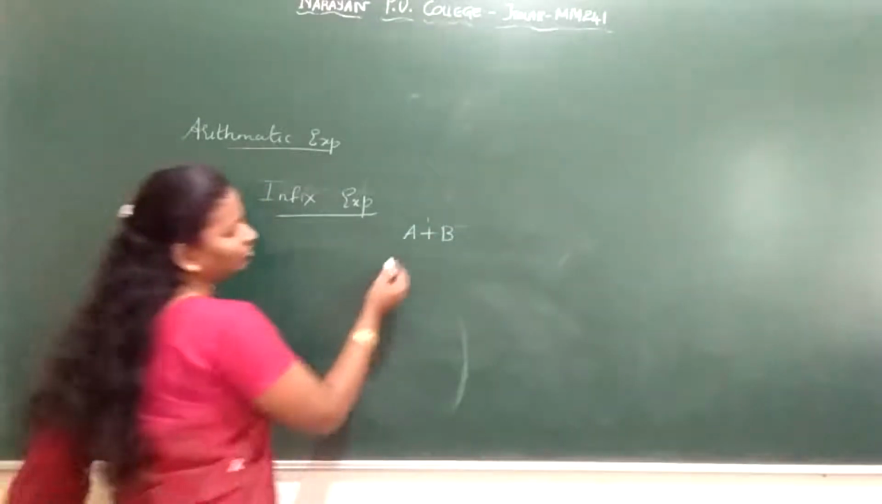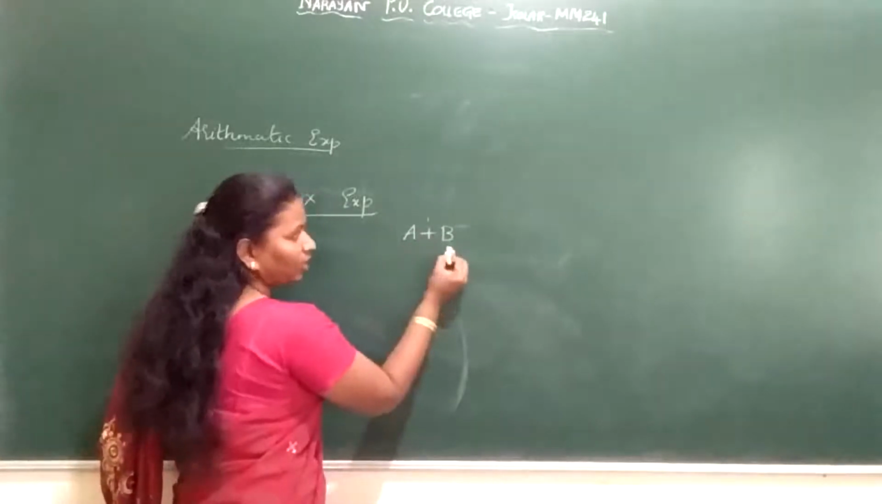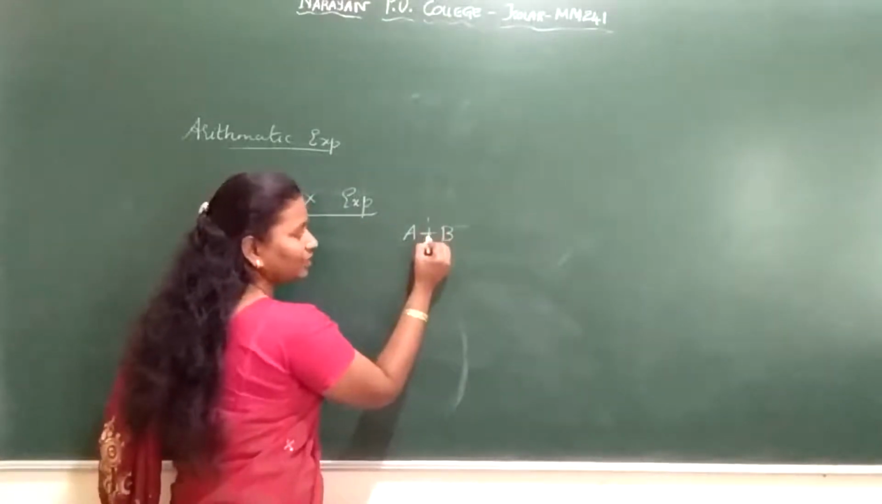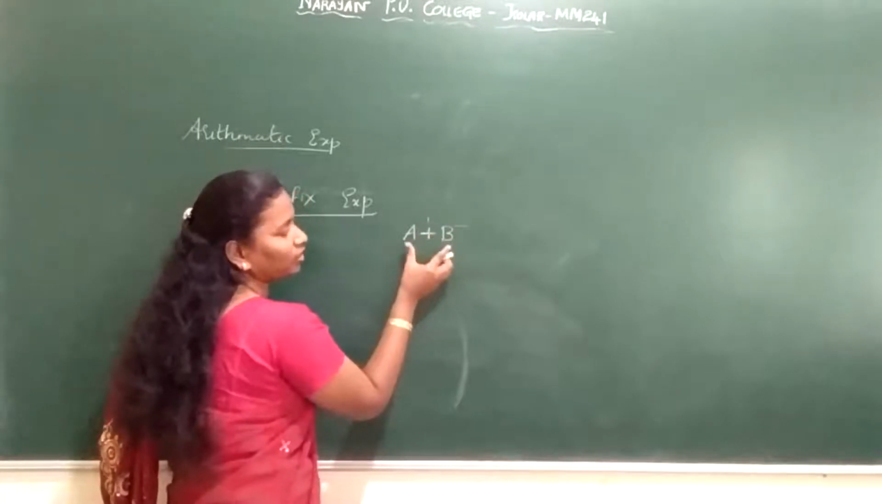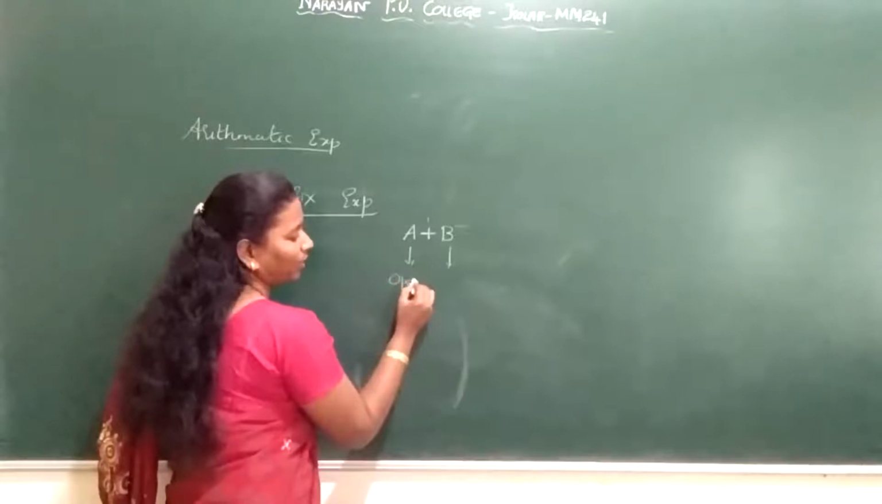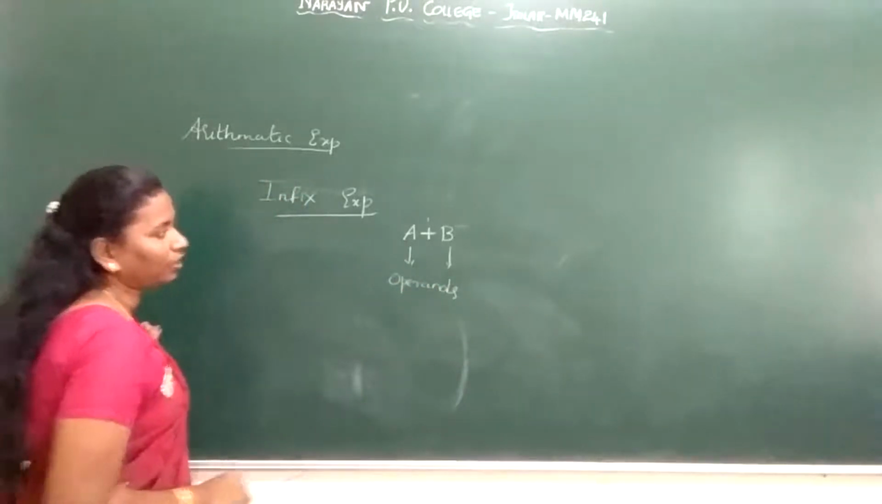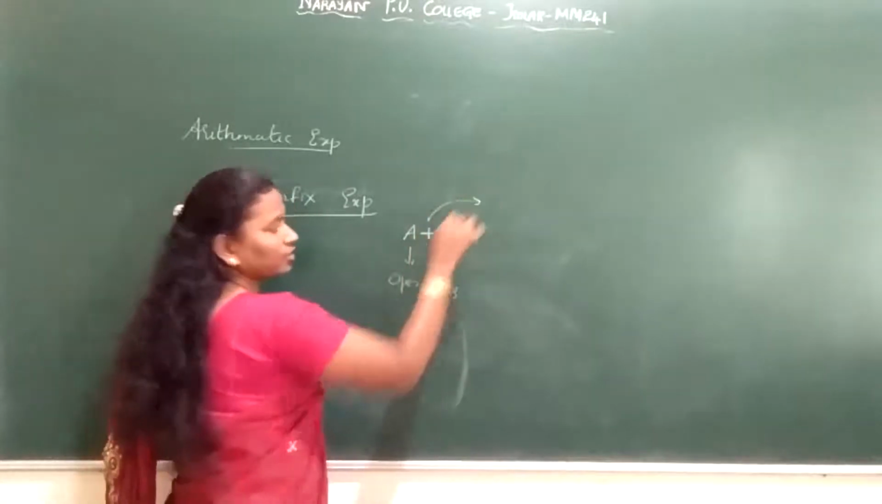How will I define an infix expression? If an operator is present in between the operands, we call that infix. See, this operator is infixed between the two operands. Now what are operands? A and B. These are called my operands. I told you what operands are. So here A and B are called operands. Now what is this plus called?